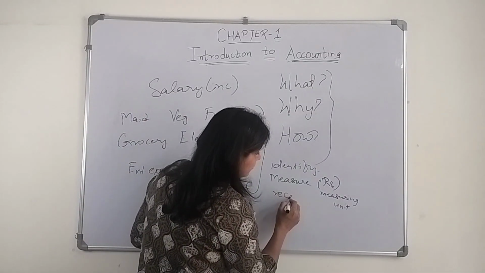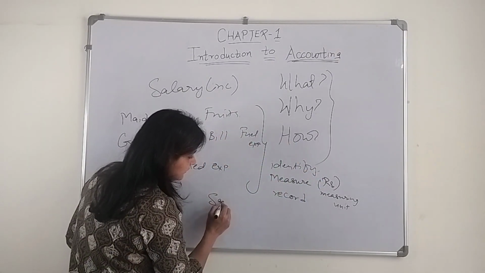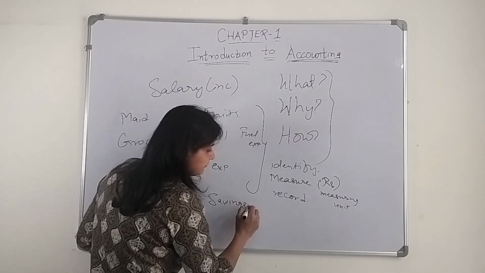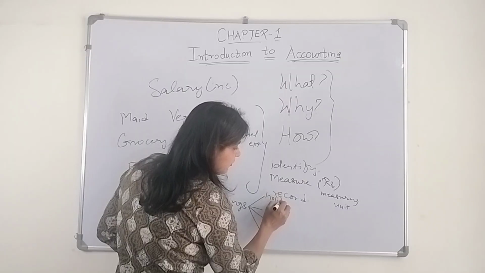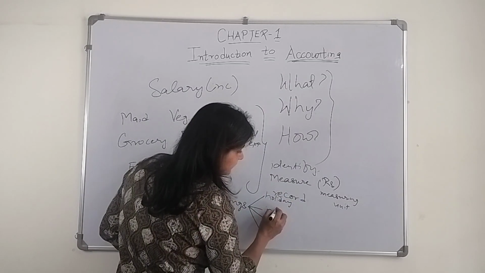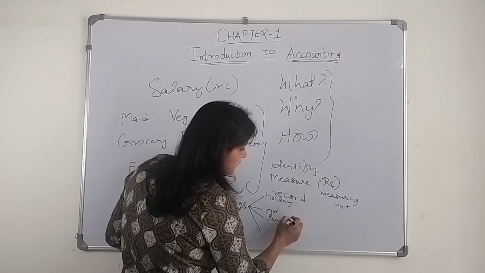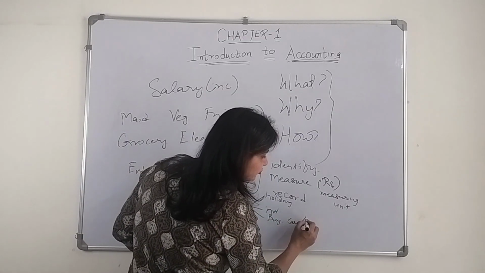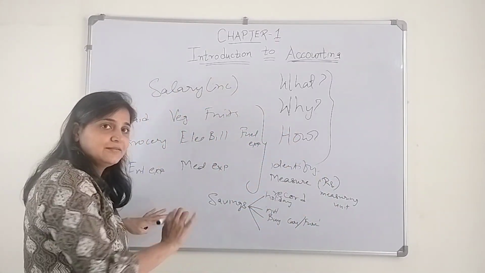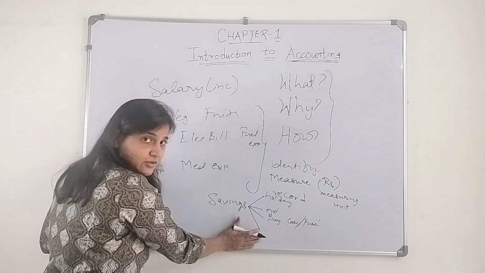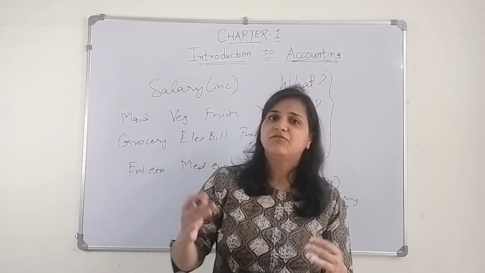So they need to record this, and after all this they get to know what their savings are, and then they will be able to make certain decisions like whether to go for a holiday, where to invest the remaining amount, whether to buy something, a car or furniture, etc. So when they do all this, then they will get to know something. Okay, that is what is accounting. Accounting is being done each and every place.